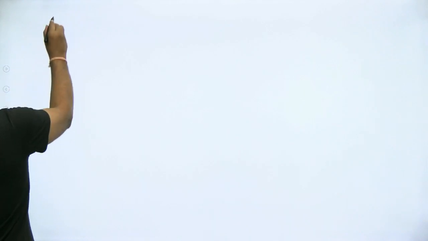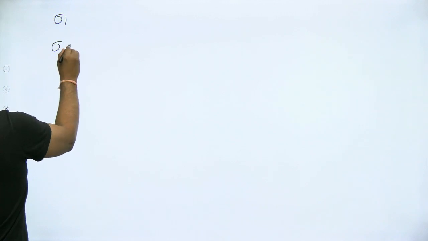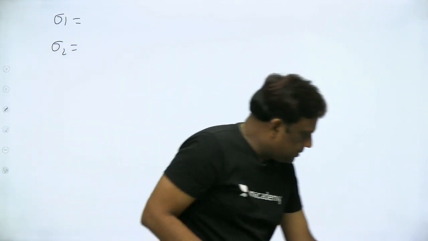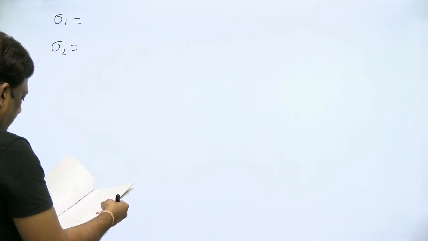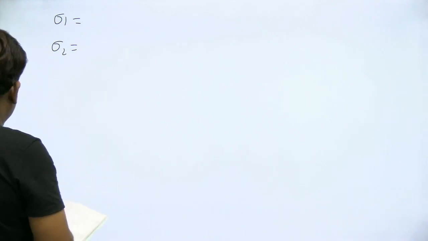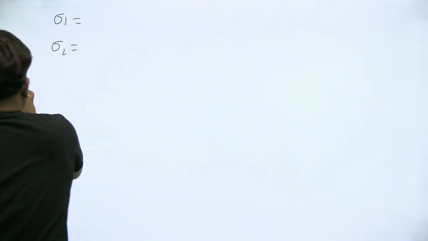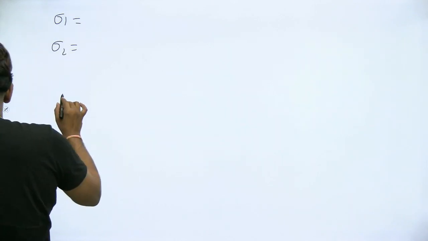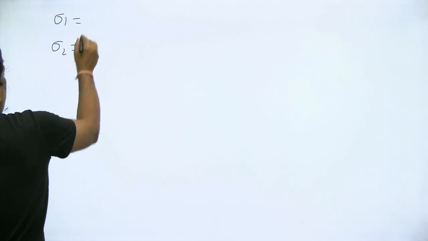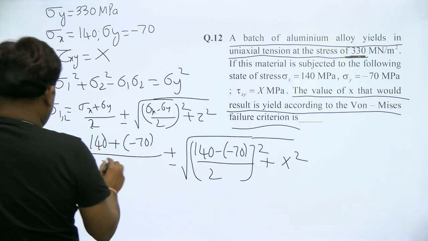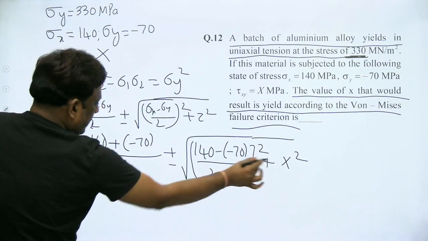Now let us take what is sigma 1 and what is sigma 2. I'll write directly, I'll use my notes. Sigma 1 will be in terms of x.